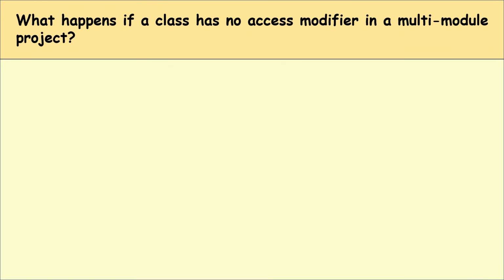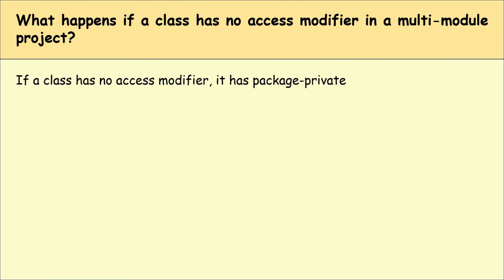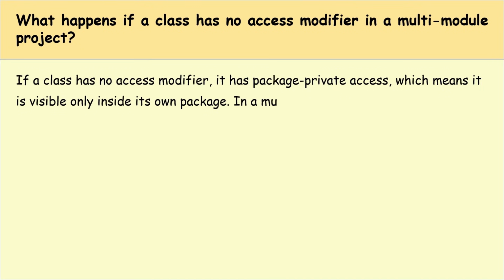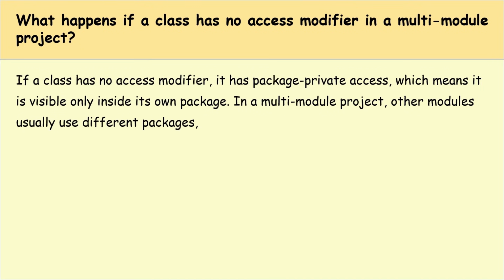What happens if a class has no access modifier in a multimodule project? If a class has no access modifier, it has package-private access, which means it is visible only inside its own package. In a multimodule project, other modules usually use different packages, so they cannot access that class at all.